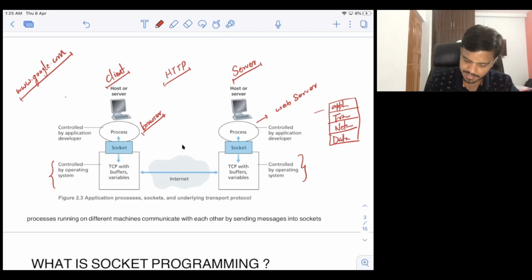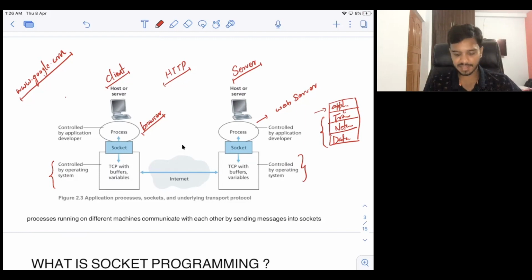Now the programmer has full control over the application layer, whatever they want to write in that code. Whatever data they want to send, they have full control over that. It is decided by them what data goes from the application to the transport layer. But once they have sent the data to the transport layer, from there they do not have much control. They have some control, but very little. Most of the control after this is with the operating system or kernel. So I will explain what sockets are, but remembering this is very important.